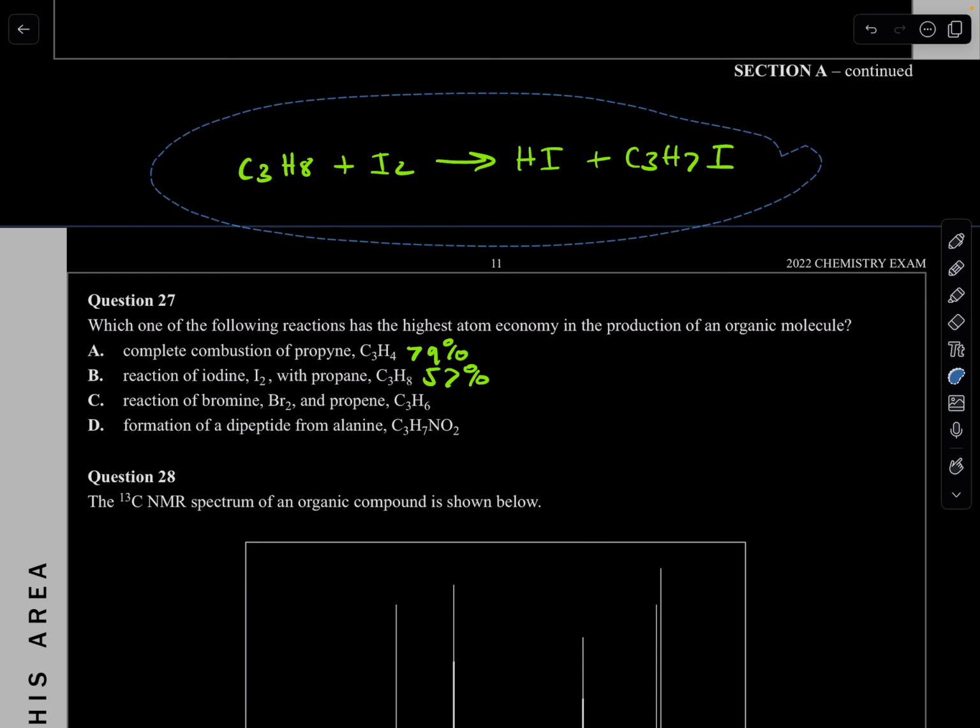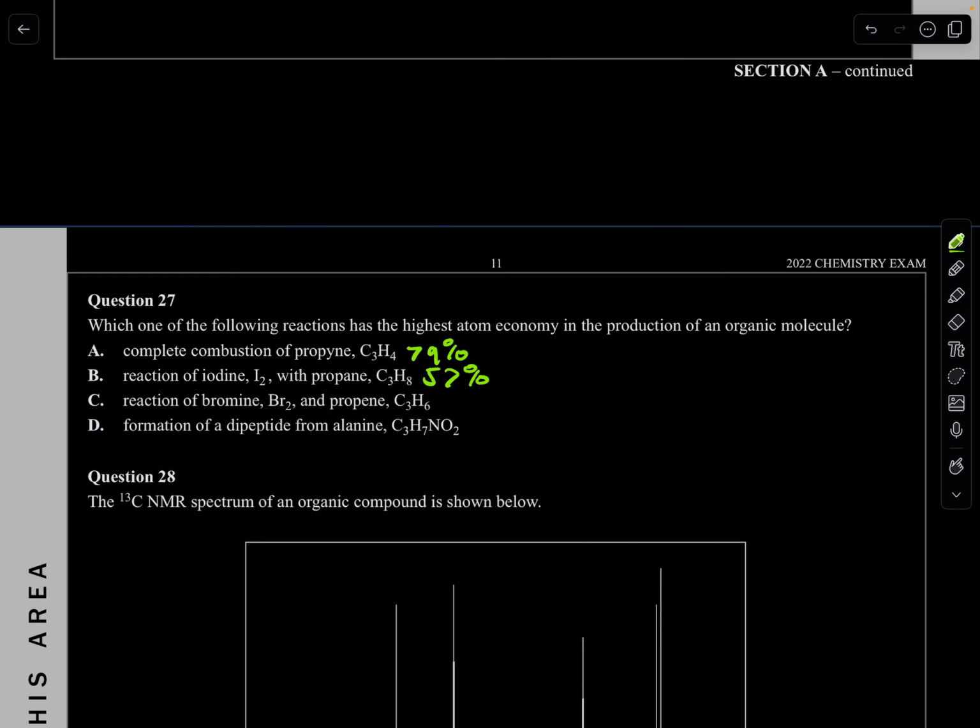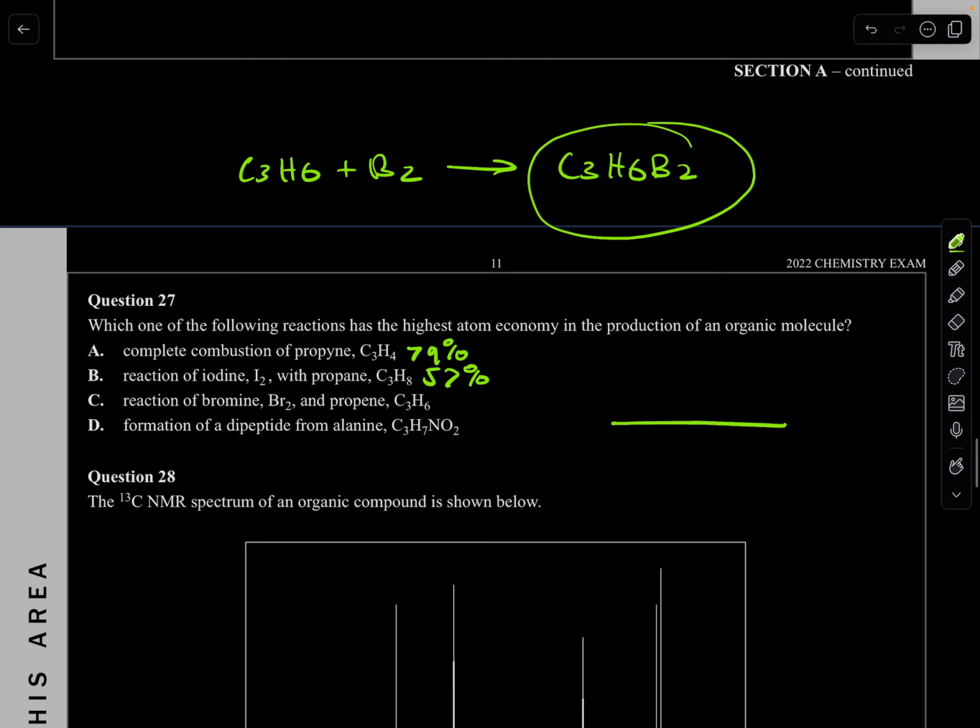Wow, this is very long. I'm not going to lie, for one question. Next question is reaction of bromine 2 and propene. So yes, this is an alkene. So C3H6 reacting with bromine 2 is going to result in basically C3H6Br2. This is good because this is 100% atom economy. Remember, we're going to find the molar mass of all this. So like 3 carbons, 12 plus 6 hydrogens plus 2 times your bromine, blah, blah, blah.